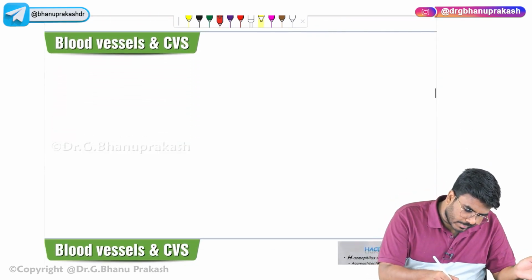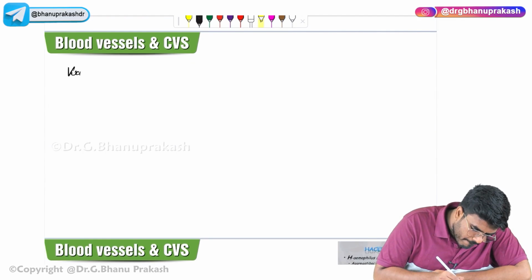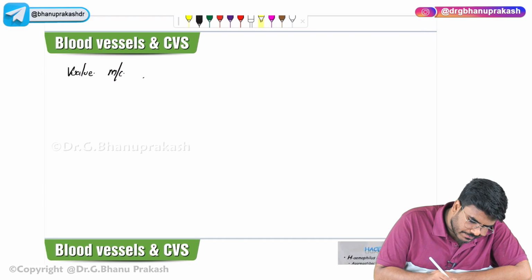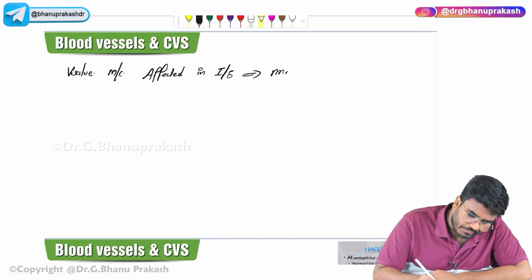So let me write some more important points here. What's the most common valve most commonly affected in infectious endocarditis? It is the mitral valve.